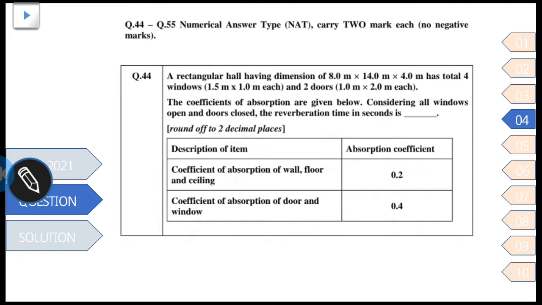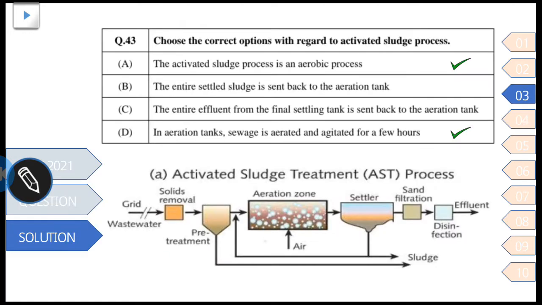A rectangular hall having dimensions of 8 by 14 by 4 meter has a total of 4 windows of 1.5 by 1 meter each and 2 doors of 1 by 2 meter each. The coefficients of absorption are given below. Considering all windows open and doors closed, the reverberation time in seconds is? The coefficient of absorption of wall, floor and ceiling is 0.2, and the coefficient of absorption of doors and windows is 0.4.